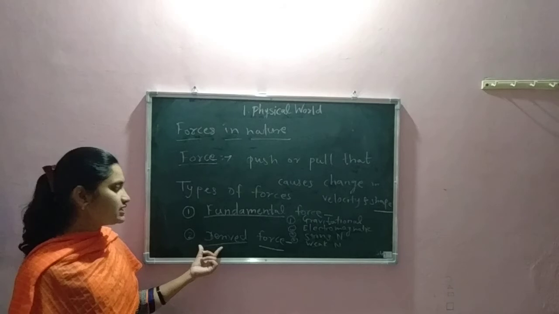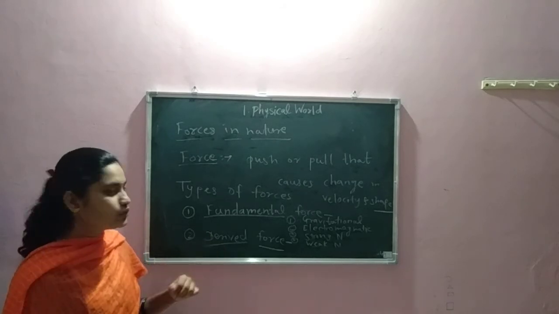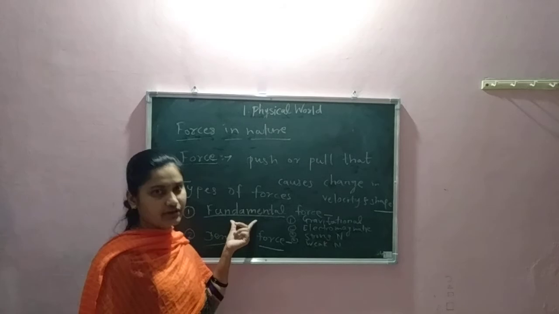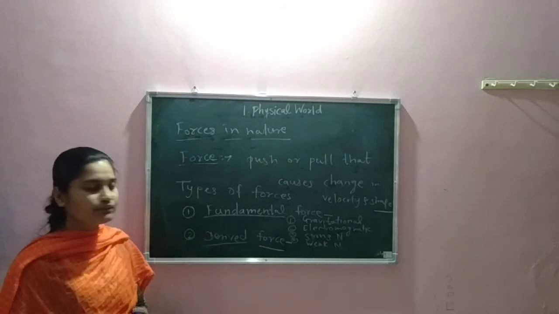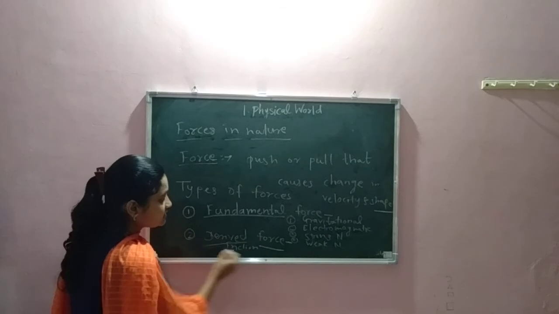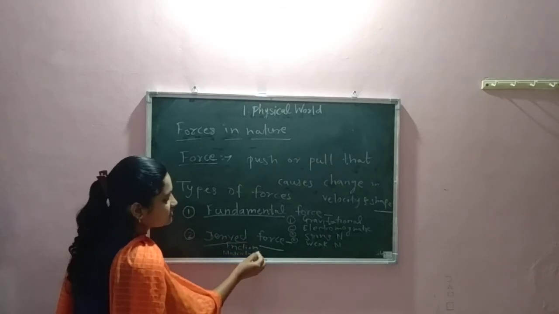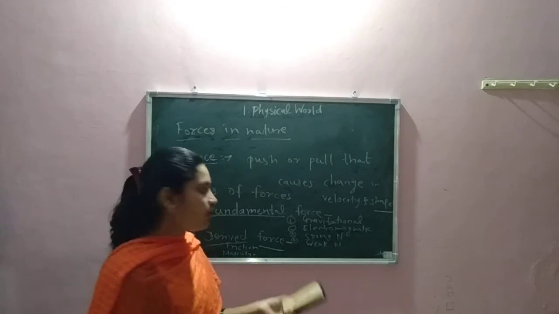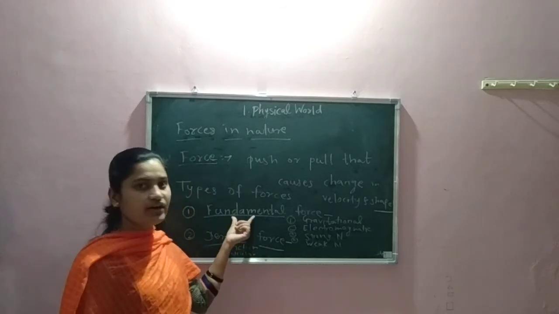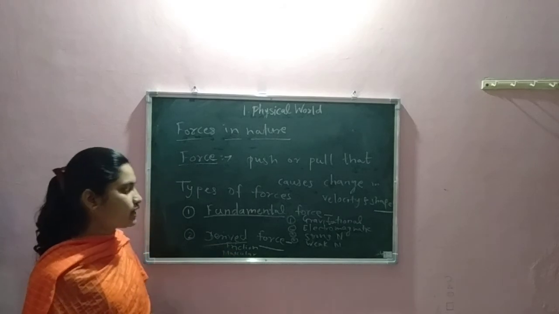Next, derived force, which I have told you about already: it originates from fundamental force. Examples of derived force are friction and muscular force. You can write other names also. The force which originates from fundamental force is derived force.